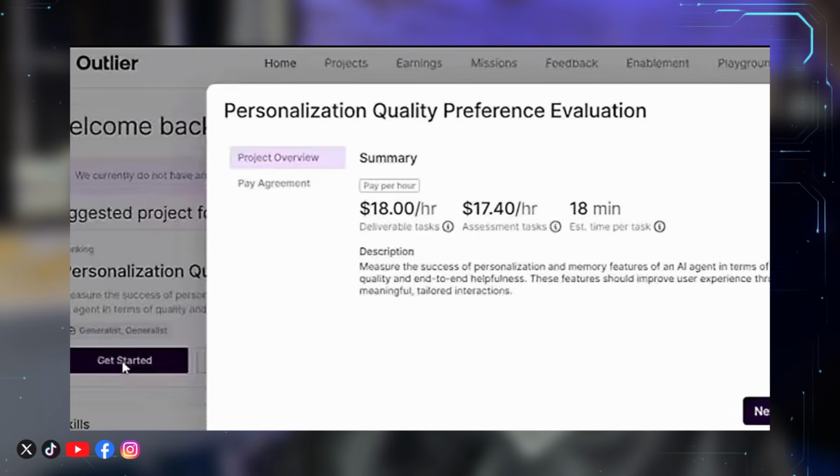For this task, it's called personalization quality preference evaluation. Here is where I'm going to give you another advice again. If you see a task like this and you don't understand it, always ask questions. Ask people that are into the system already.